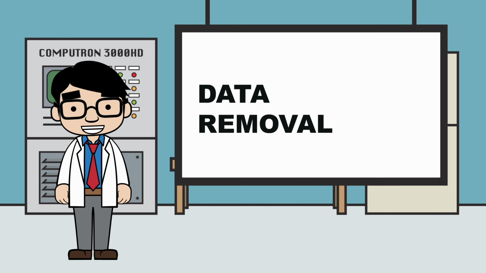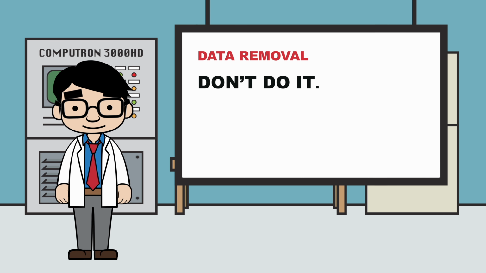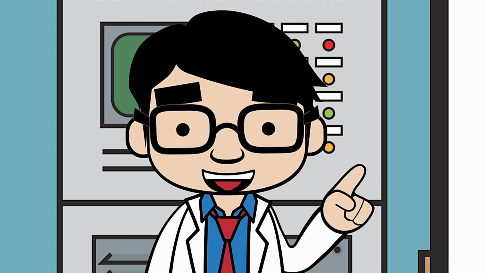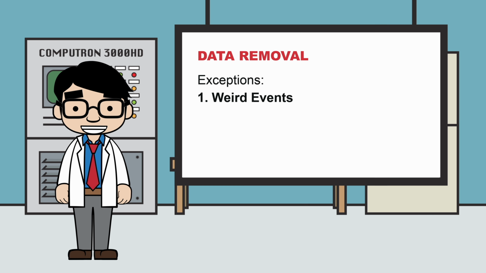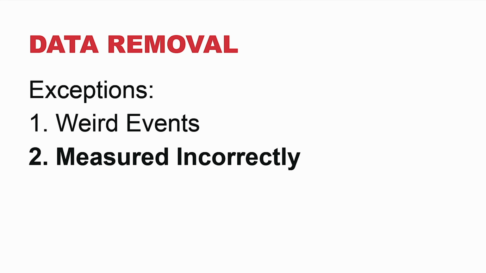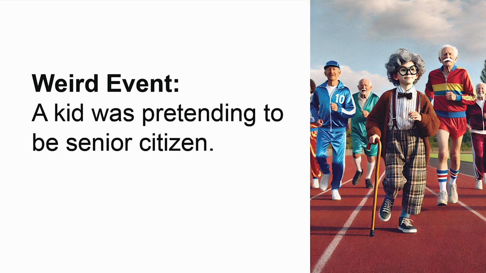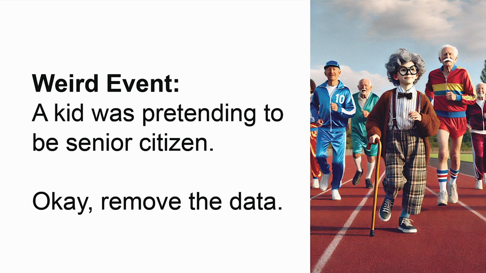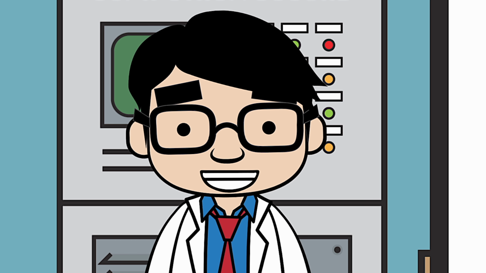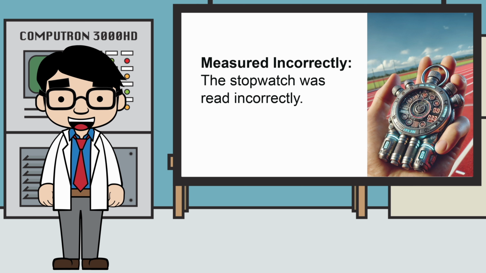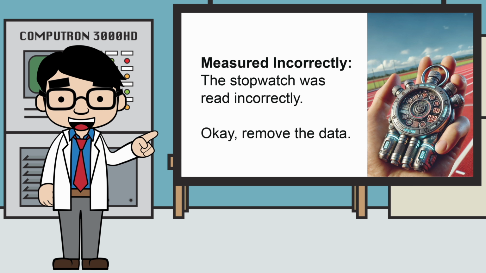When it comes to removing data, don't do it. I repeat, don't do it. Seriously, don't do it. The only two exceptions are when some weird event occurred that influenced the test, or when the measurements recorded were incorrect. For example, let's say scientists test the running times of two senior citizen groups. However, if a kid was pretending to be a senior citizen, it would be okay to remove that data, as that's something weird and not what would normally happen. Additionally, if scientists measured incorrectly because the stopwatch was not working or the person was reading it incorrectly, then it would also be okay to remove that data.